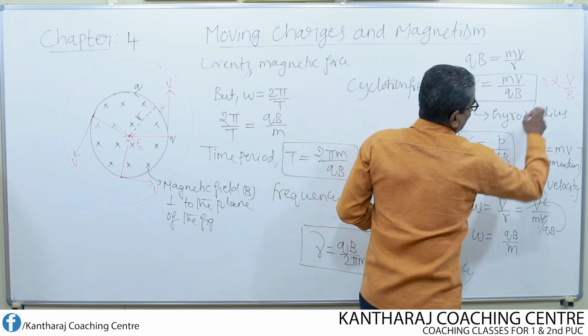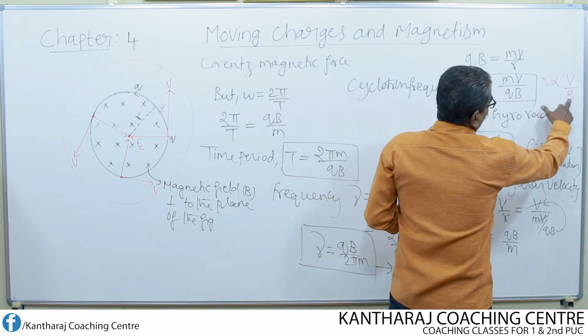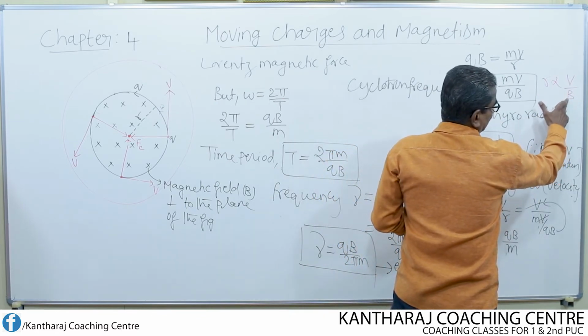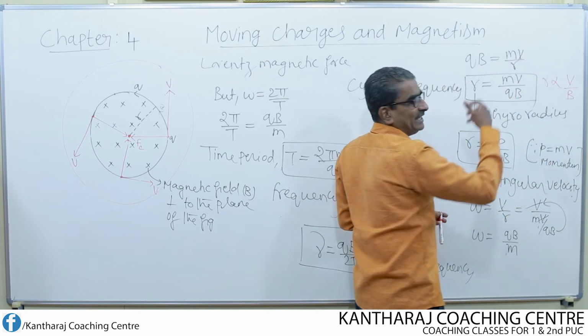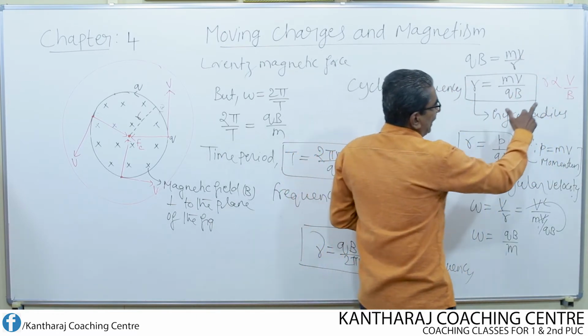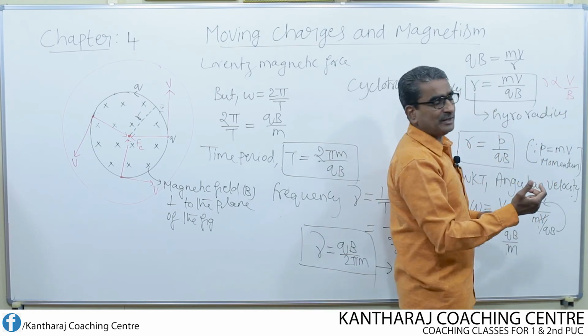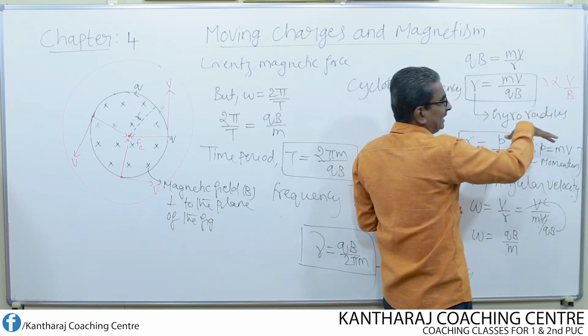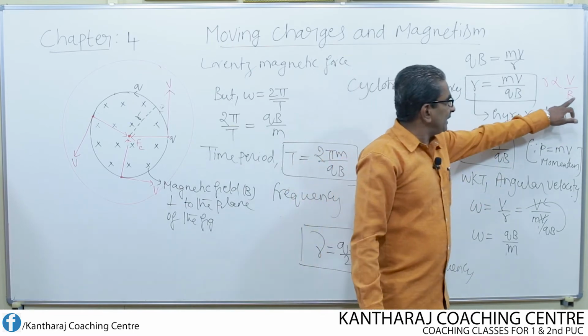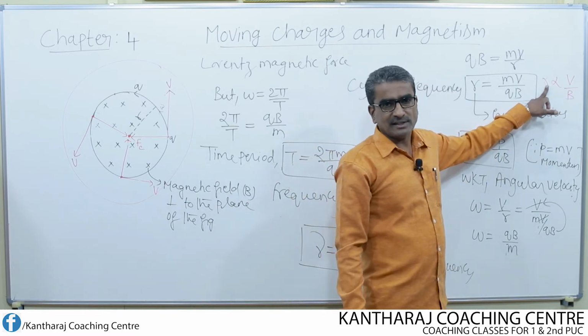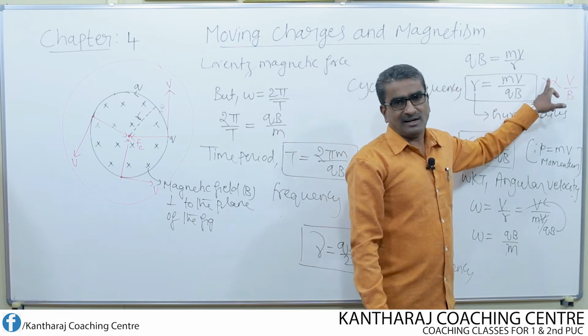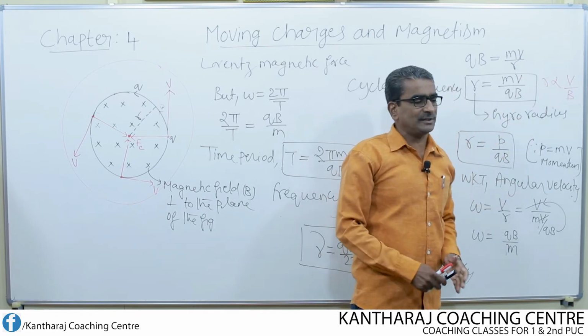What about this inversely proportional? If B decreases, if the magnetic field is less, once again the radius will be large. Or if the magnetic field is large, then the radius will be small. If B increases, R decreases. If V increases, R increases. That is the meaning of this.